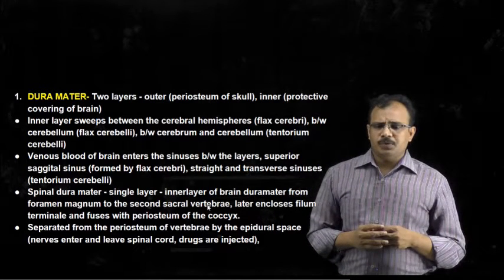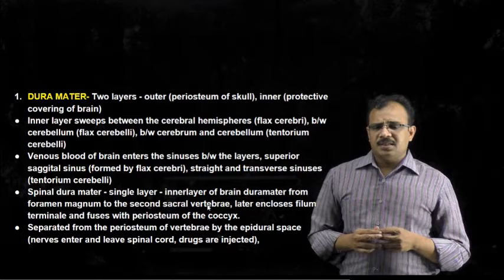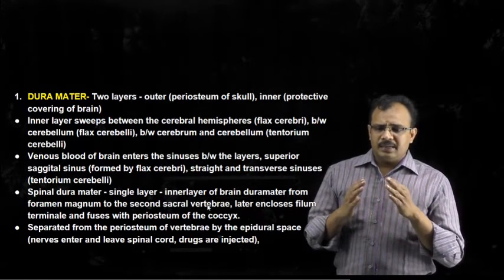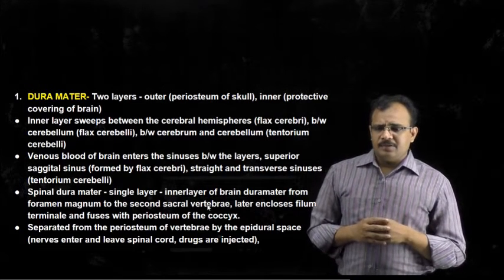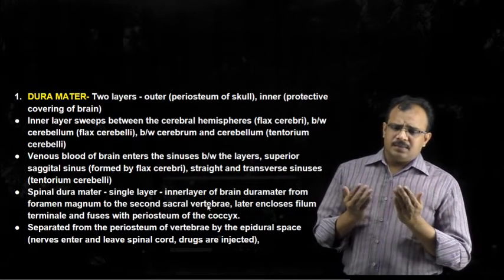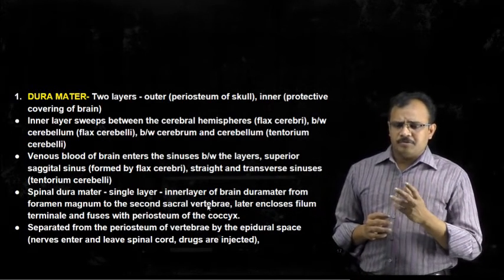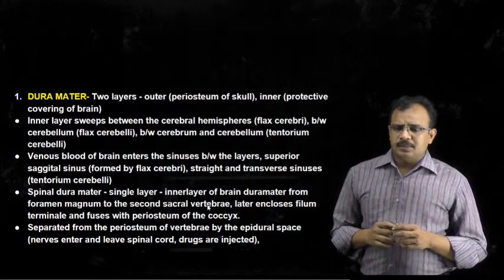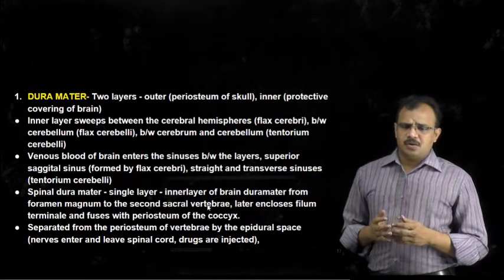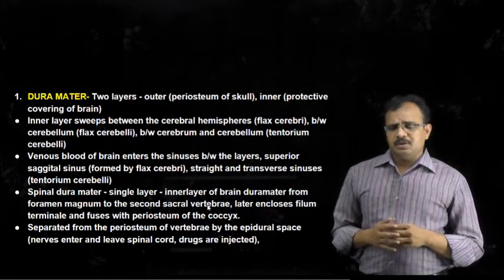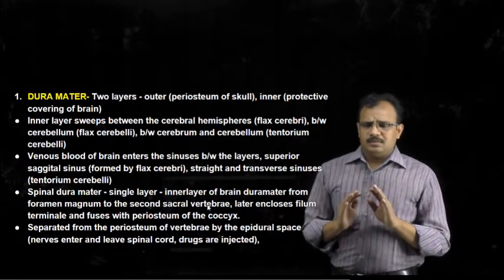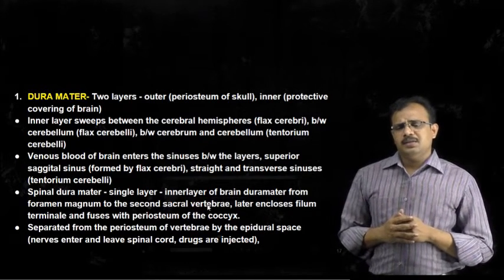Whereas the spinal dura mater is a single layer. Generally it originates from the foramen magnum and it ends at the second sacral vertebra. And once again the outermost layer lines the vertebral canal of vertebrae. The spinal nerves and the blood vessels, spinal nerves enter or leave the spinal cord through the epidural space that is present between the inner dura mater and the outer dura mater.